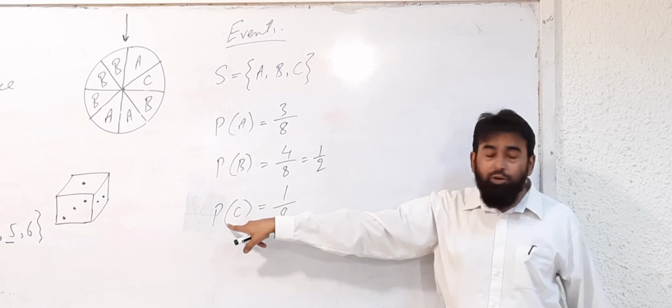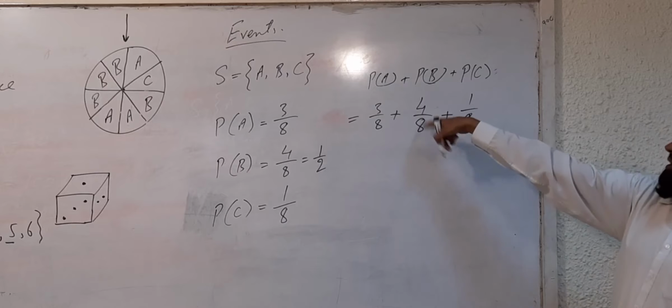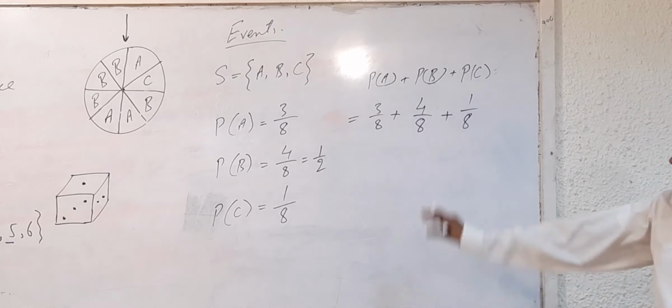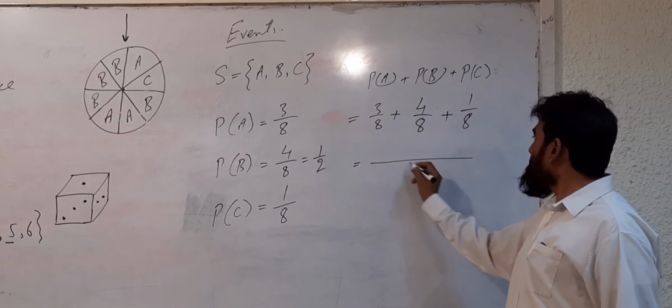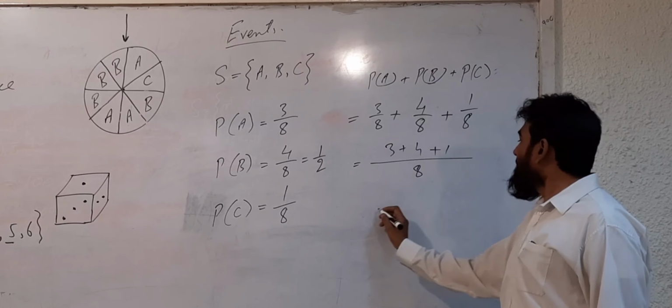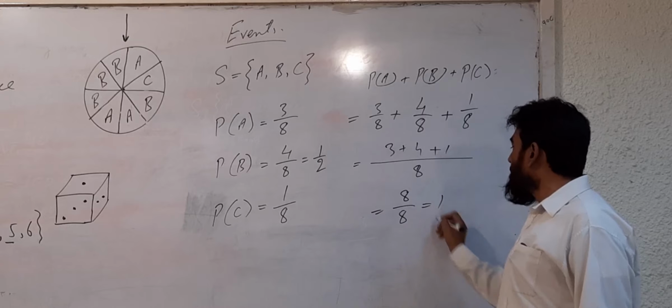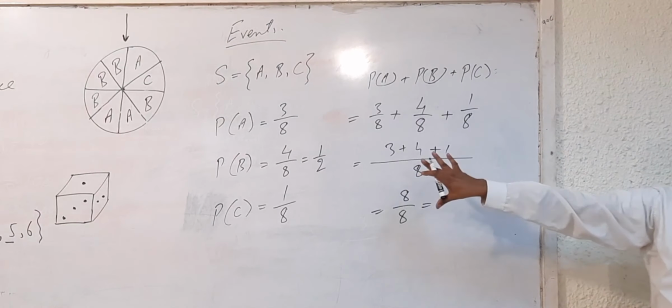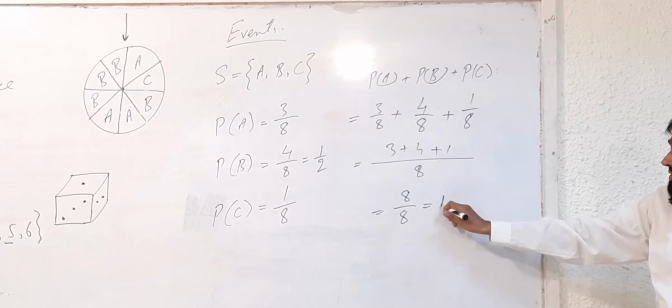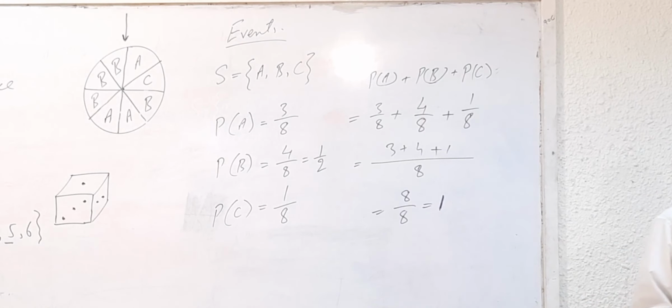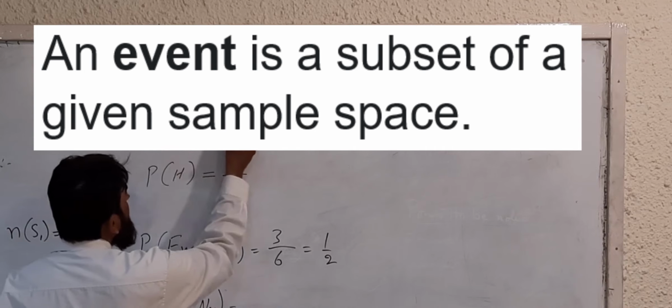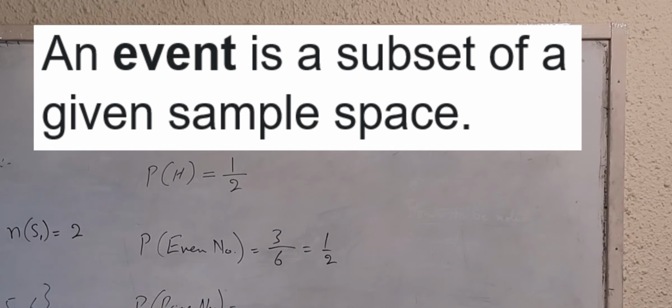Let us check it. Probability of A is 3 over 8. Probability of B, you can write 4 over 8 or 1 by 2, it's up to you. I am writing 4 over 8, so that the denominator is already the same, and 1 over 8. I am not going to write it in the simplified form. Now, the denominator is the same. 3 plus 4 plus 1 gives you 8 over 8, which is equal to 1. So, in this experiment, you can see that the total sum of all the probabilities of the events is 1. An event is a subset of a sample space.